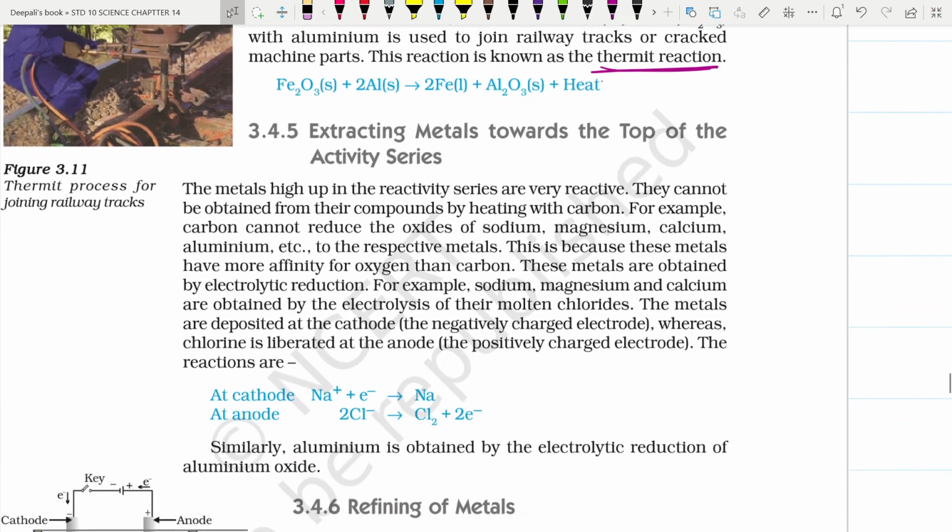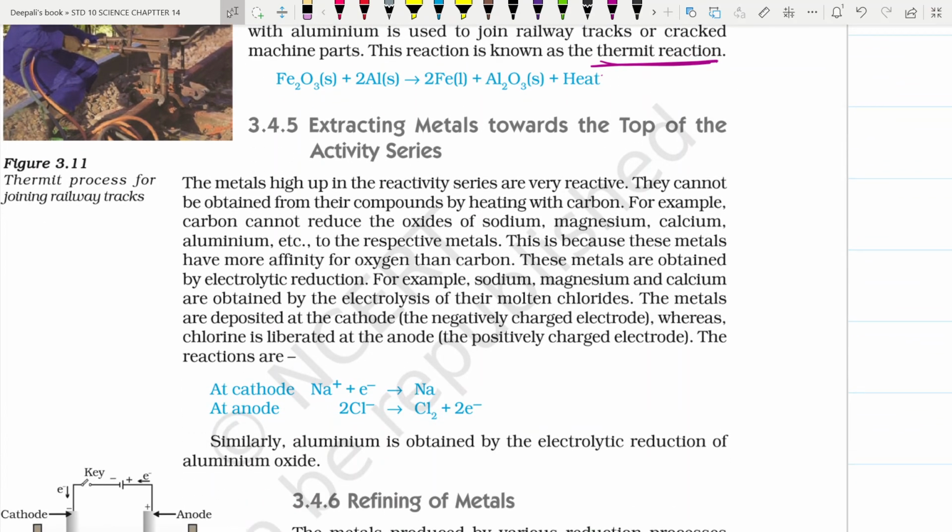Now what about the extraction of metals towards the top of the reactivity series? The metals high up in the reactivity series are very reactive. They cannot be obtained from their compounds by heating with carbon. For example, carbon cannot reduce oxides of sodium, magnesium, calcium, aluminum, etc. to their respective metals. This is because these metals have more affinity for oxygen than carbon. These metals are obtained by electrolytic reduction.